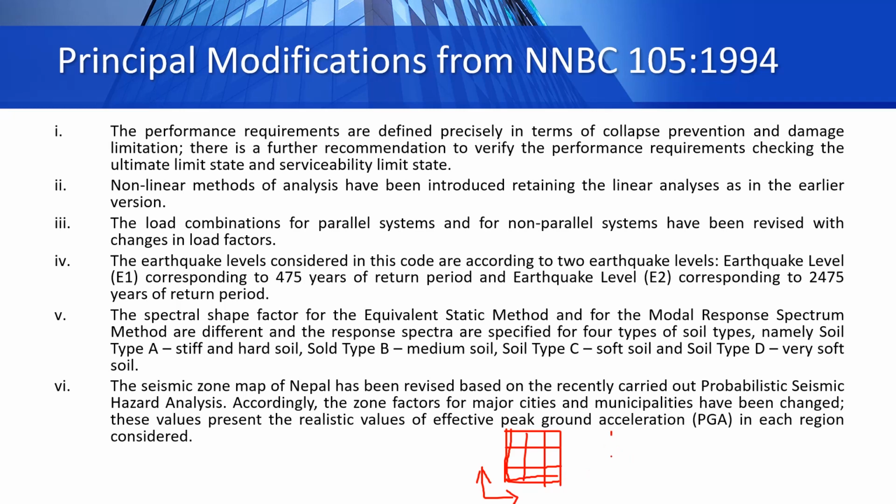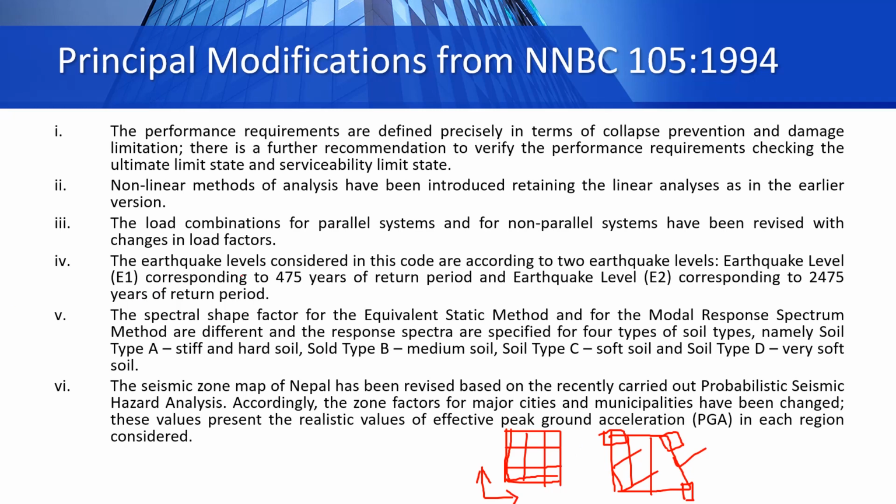In contrast, for example, if we have this kind of building plan here in which one column is out of grid, for example, if one column is situated here, or if orientation of column is different from the orientation of other columns in this structure, or if the shear wall is somewhat like this, not parallel to this x and y axis, then we call this non-parallel system. Load combinations have been revised using different load factors for both of these types of systems.